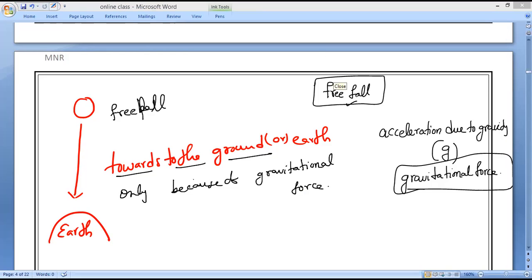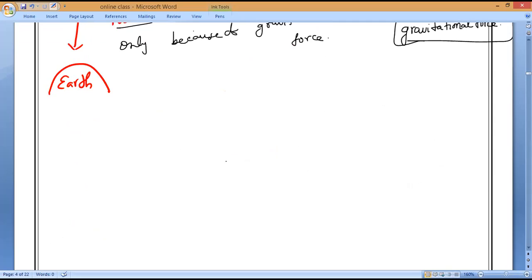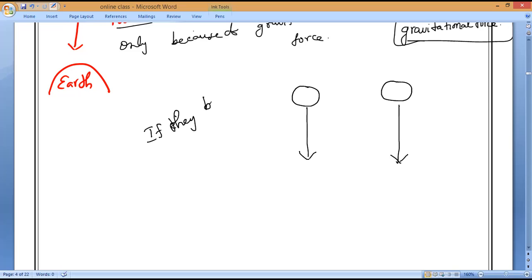Otherwise, as we know, when you are falling in the atmosphere, let me consider two bodies. Both are falling towards the ground. If they both experience the same air resistance, but they are falling because of what force?